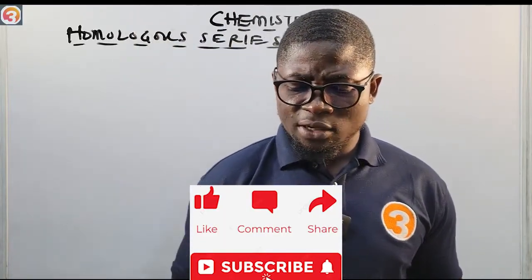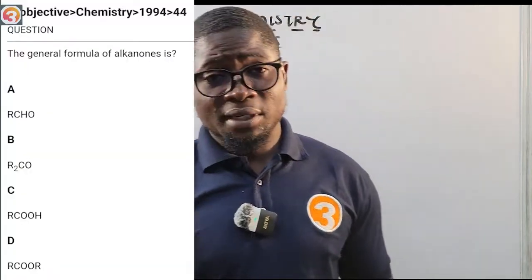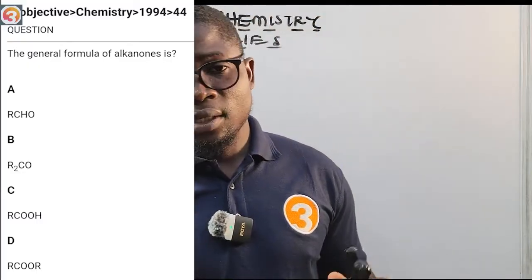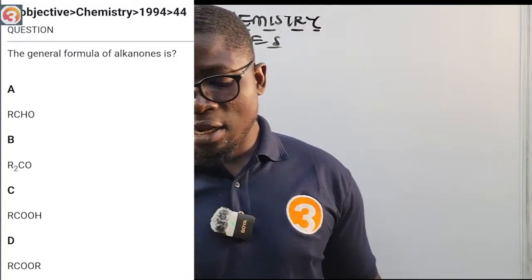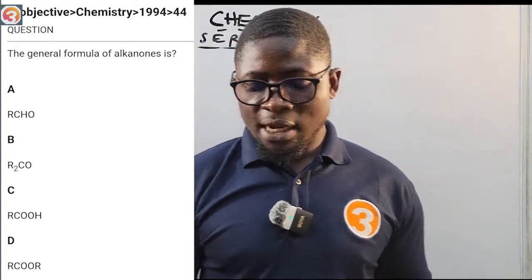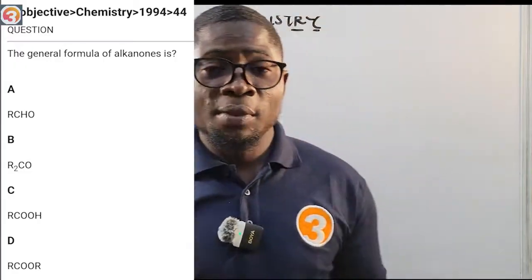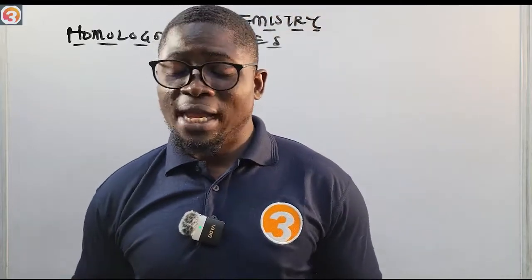All right, let's see a question. This is in 1994, question number 44. It says the general formula is being displayed on the screen right now. The general formula of alkanones is A, ROCHO, B, RO2CO, C, ROCOOH, D, ROCOOR. All right, so I'm going to come back to this question and many more at the end of the class. Okay, so please stay put and do not go anywhere.